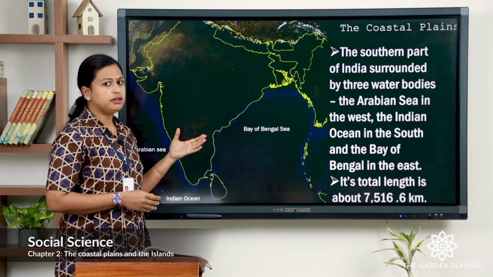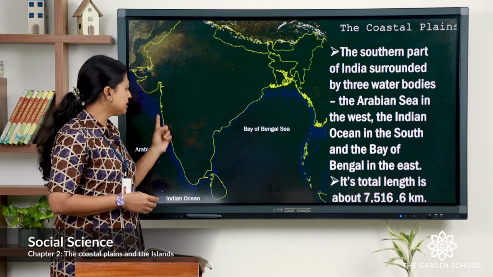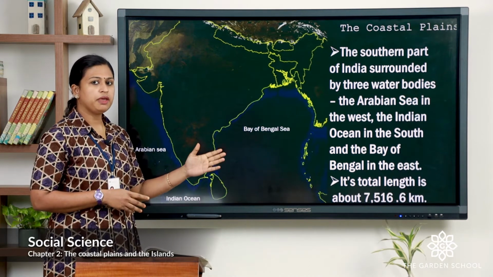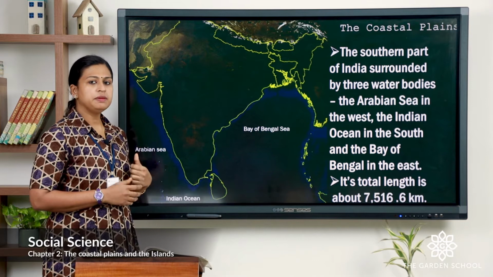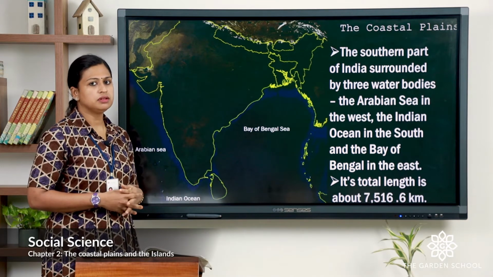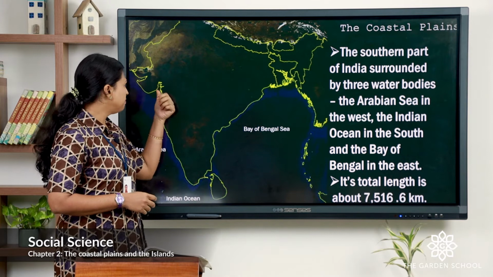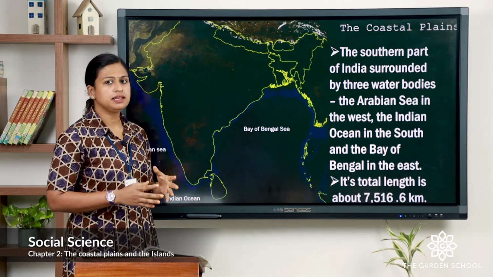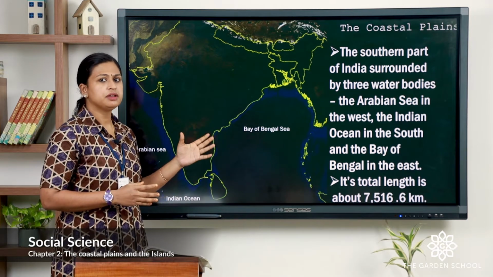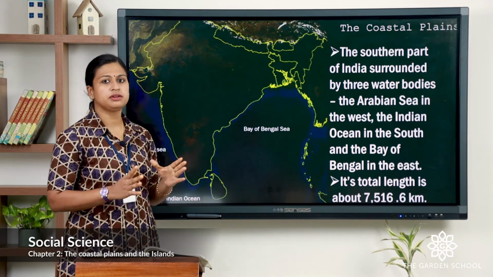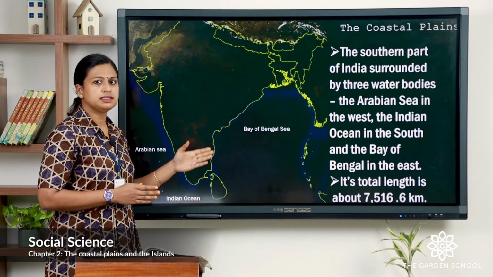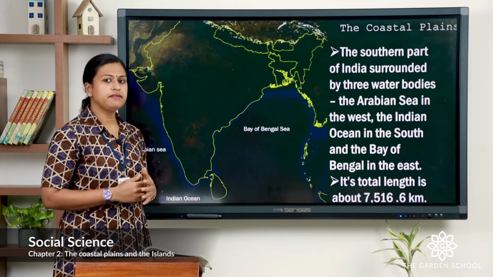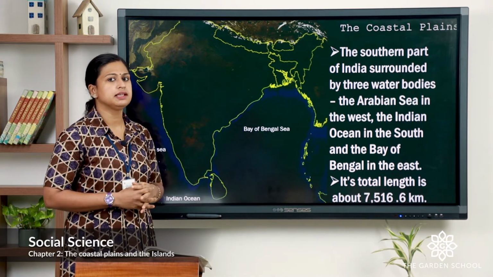This is the map of India, and you can see the southern part of India is surrounded by three water bodies. That is Bay of Bengal in the east, Arabian Sea in the west, and in the south, Indian Ocean. This black marked color is the coastal region. You can see the southern peninsular edge meets the water from these three water bodies. So this is the coastal plain, and the length of the coastal plain is about 7,516.6 kilometers.